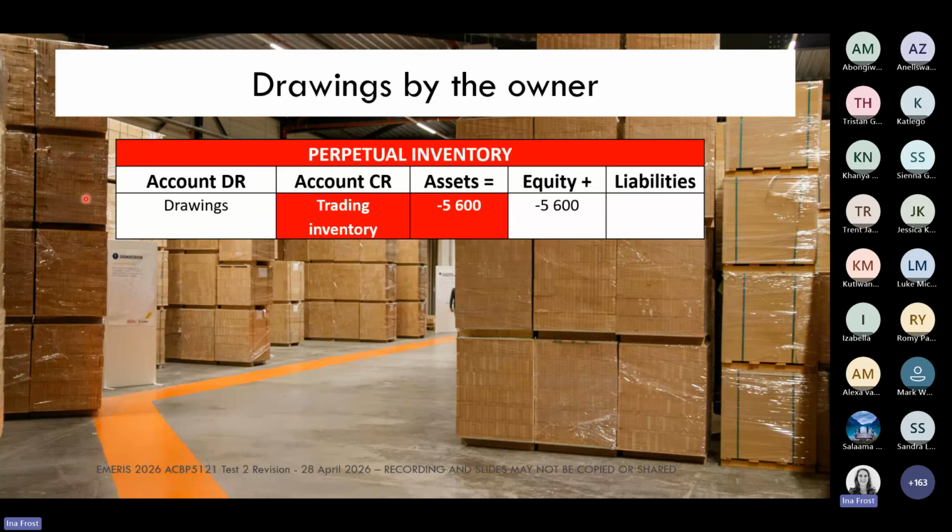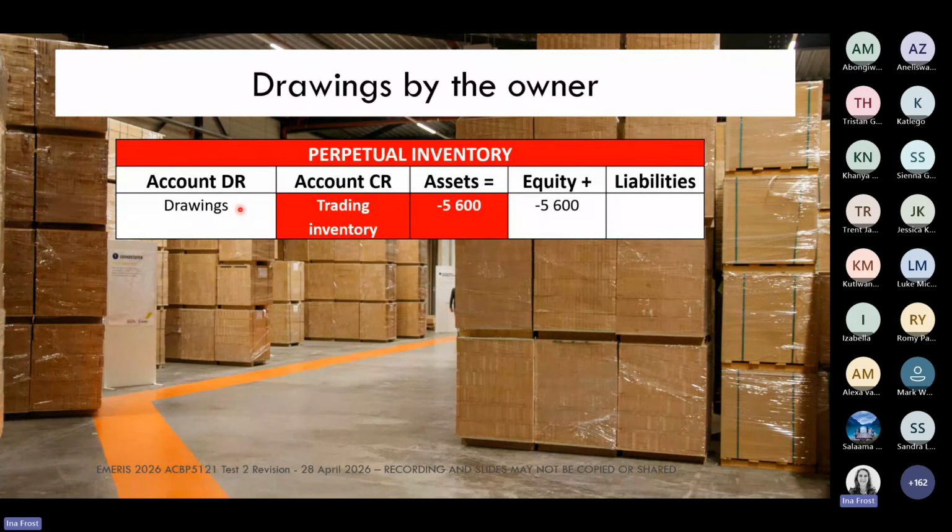And again, in the perpetual inventory system, as we would now expect, we are going to immediately record it into the trading inventory account. And we're going to credit trading inventory. We are going to debit drawings.